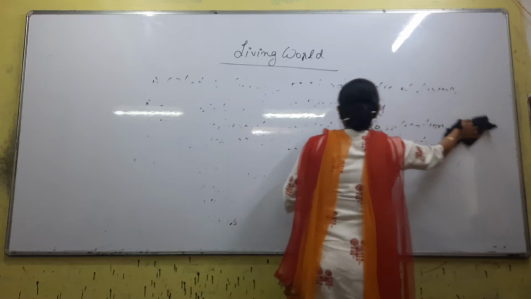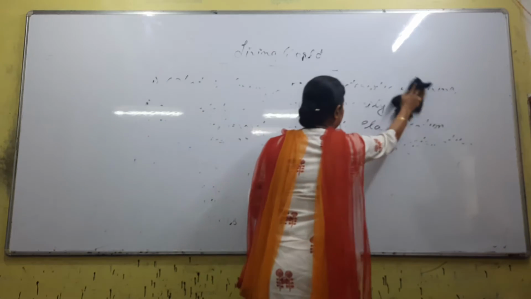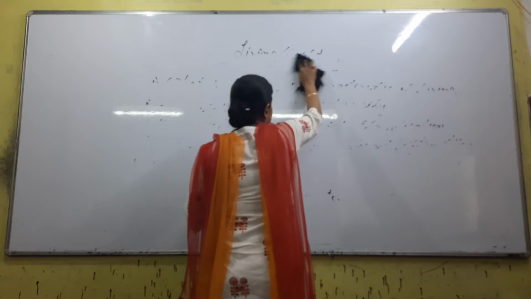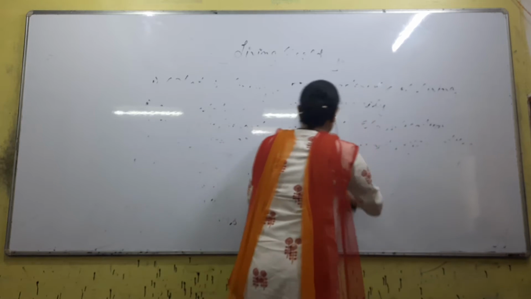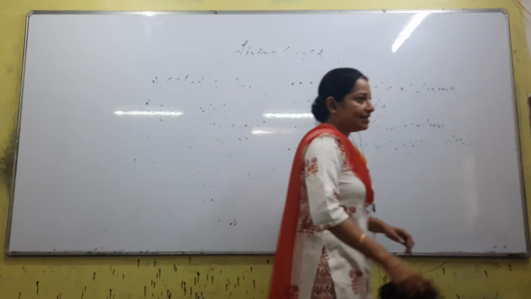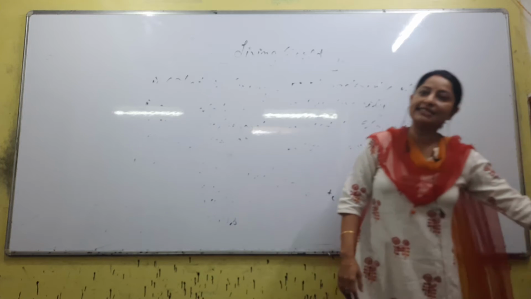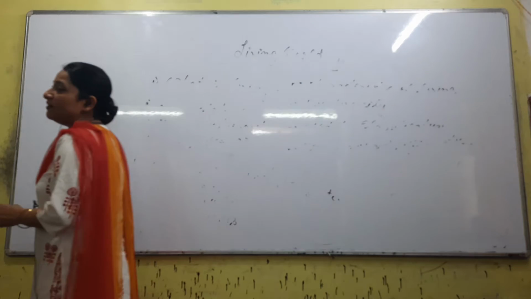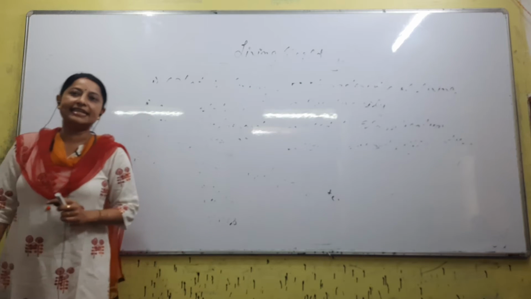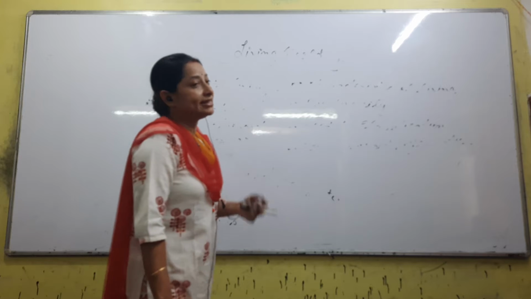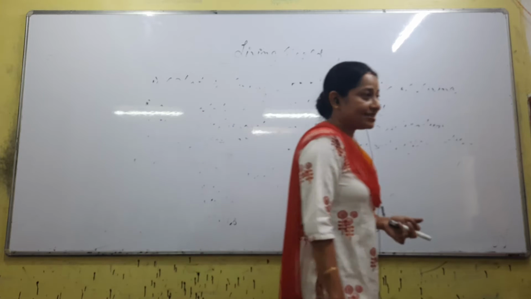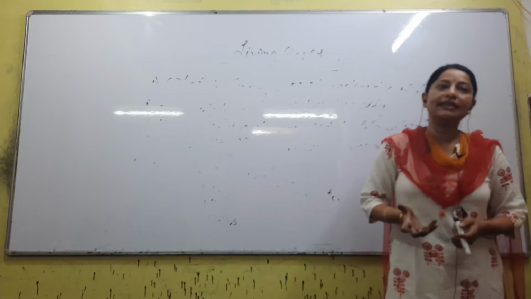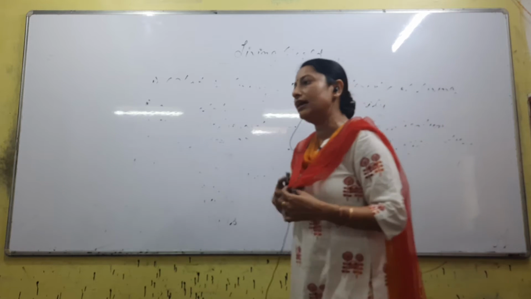If you want to give the answer according to the book, then you have to talk about defining characters and non-defining characters, right? Since you have studied the living world, I think you have heard about those two. The NCERT book lists these characteristics. Two of them are non-defining and three of them are defining. We have growth, reproduction, metabolism, consciousness, right? So some are defining characters, some are non-defining characters. So we'll go to that first.